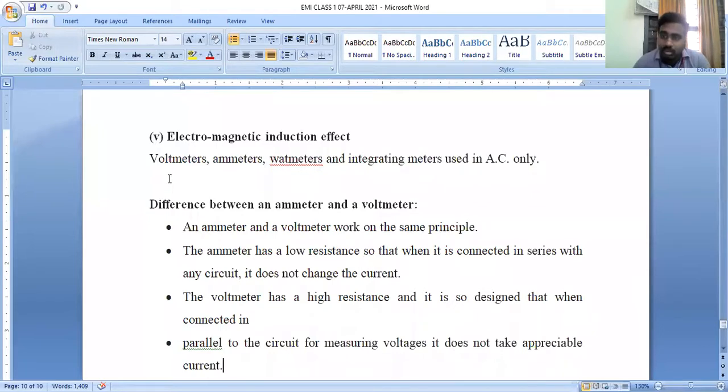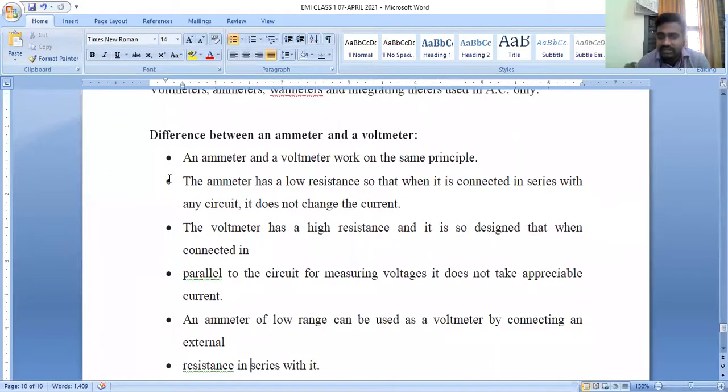One important thing: what is the difference between an ammeter and a voltmeter? Both of them work on the same principle. But in construction, the ammeter has a very low resistance and is connected in series, whereas the voltmeter has a very high resistance and is connected in parallel.